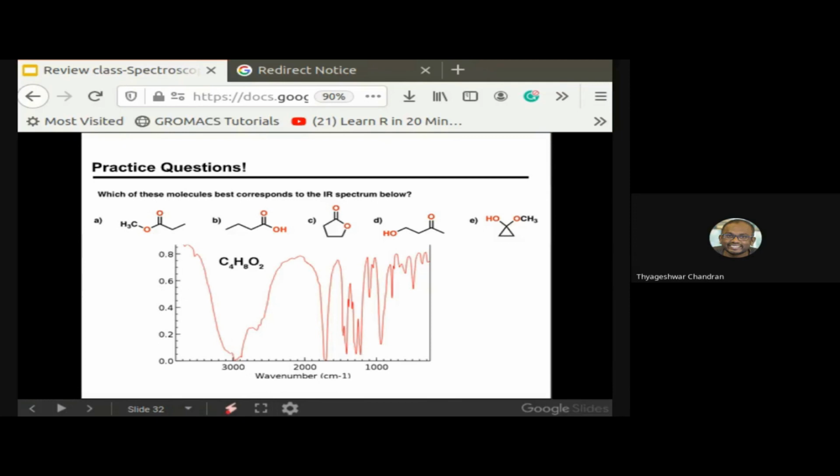Yes, you got it right. So you are saying it is going to be B or D. D, more probability, mostly D. Can you explain why? See, in this spectrum after 3000 we can see a broad peak, so I'm guessing there should be an OH group, and also between 1800 and 1700 we can see a sharp peak. So that could be the C double bond O. Using that, I think D should be the answer. Which one? D.